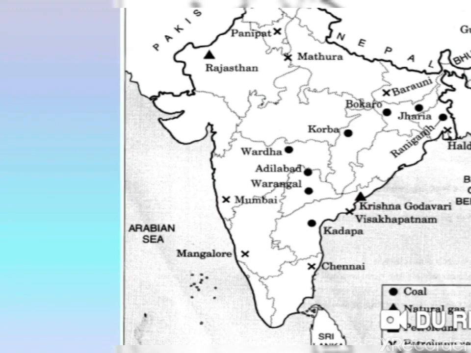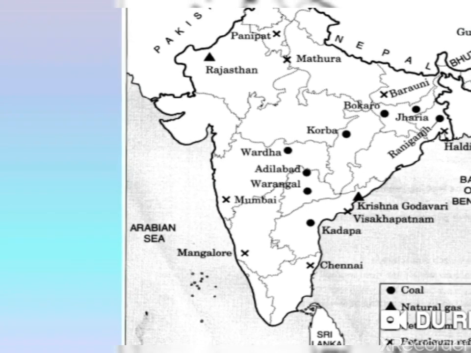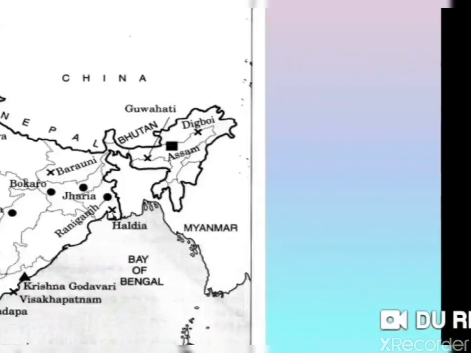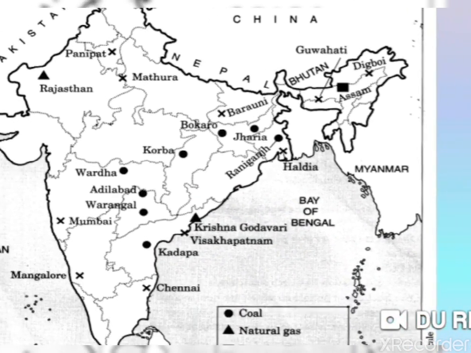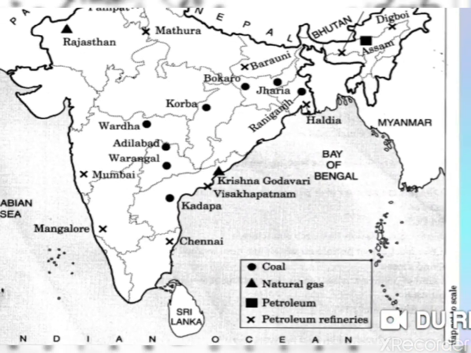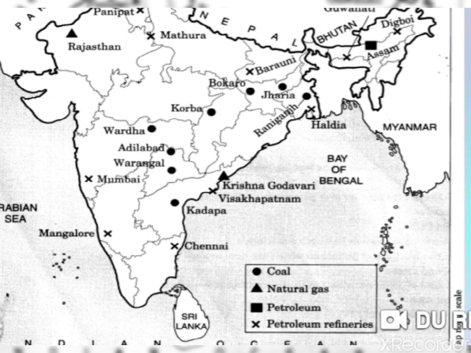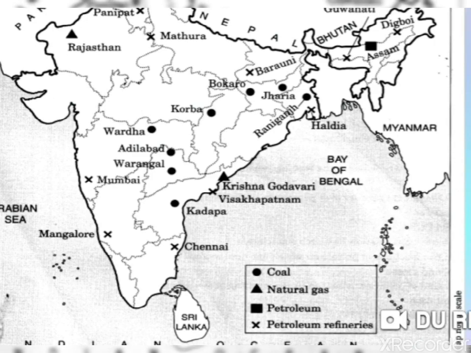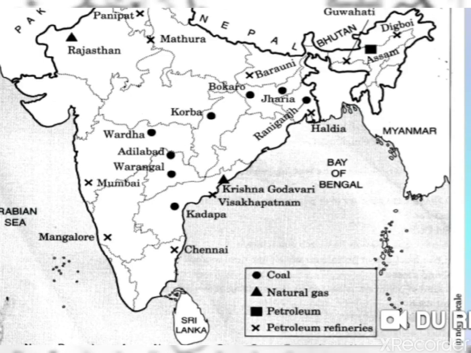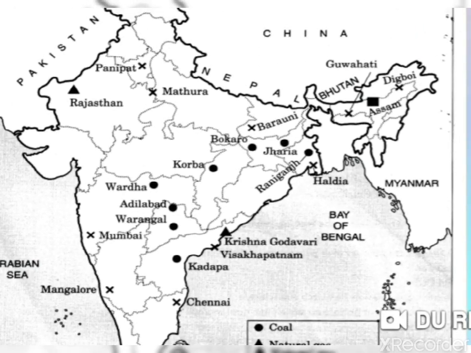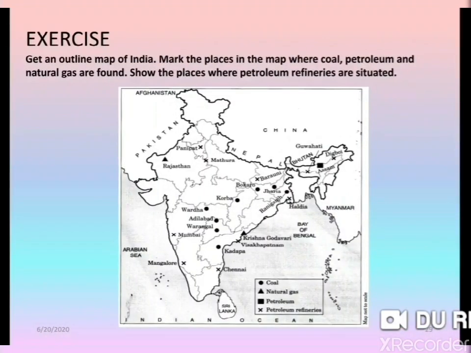So children, you can see the symbols of the different fossil fuels: the circle is showing coal, the triangle showing natural gas, the square showing petroleum, and the cross is showing petroleum refineries. So by this you can easily understand where the different types of fossil fuel are found in India.